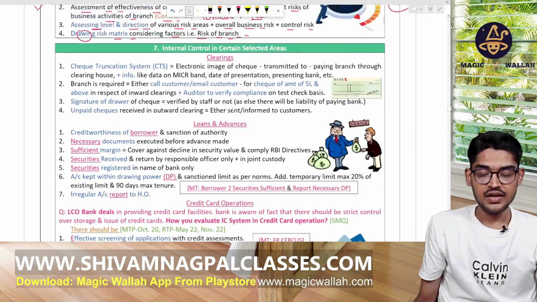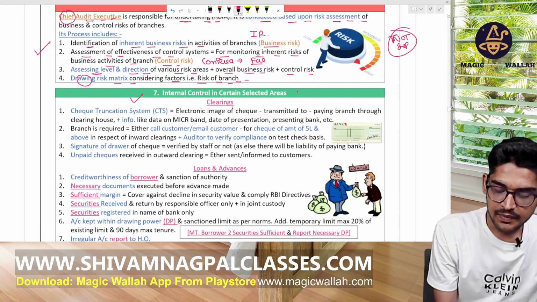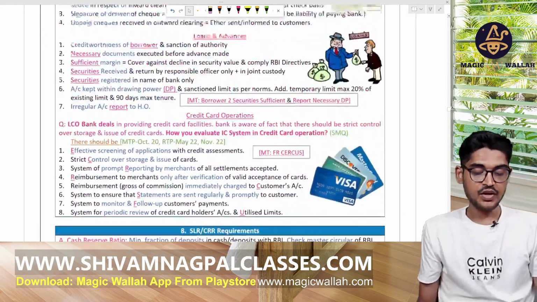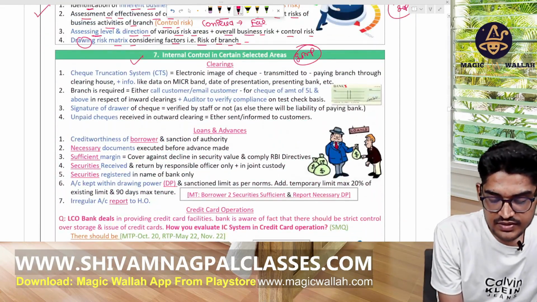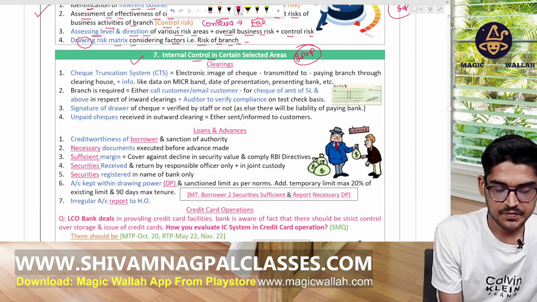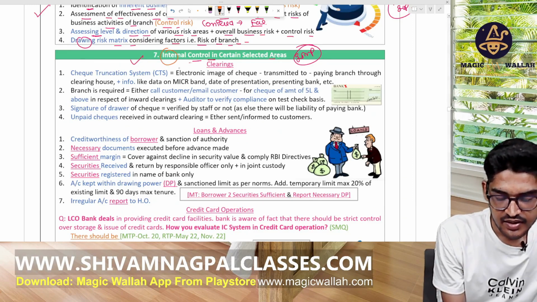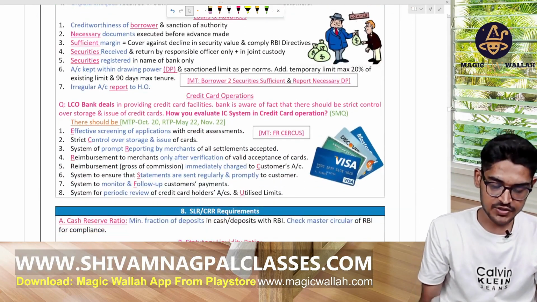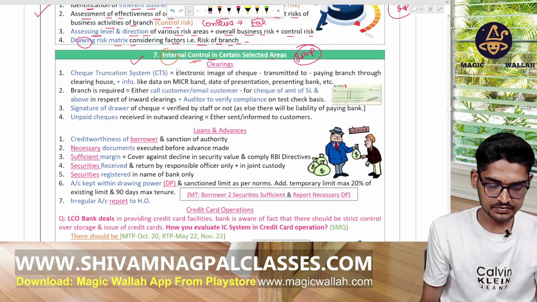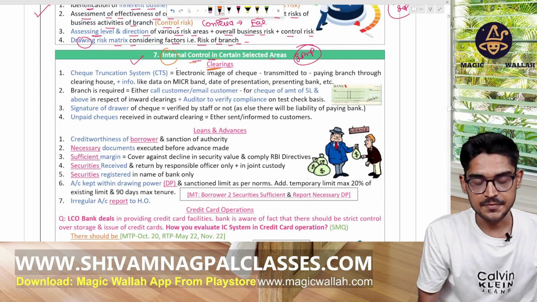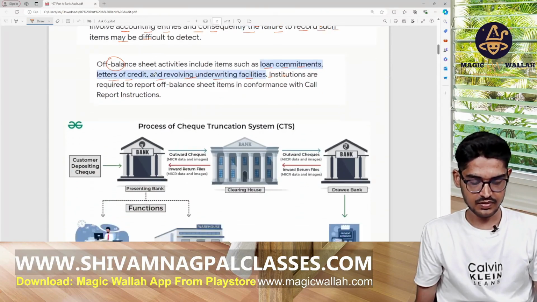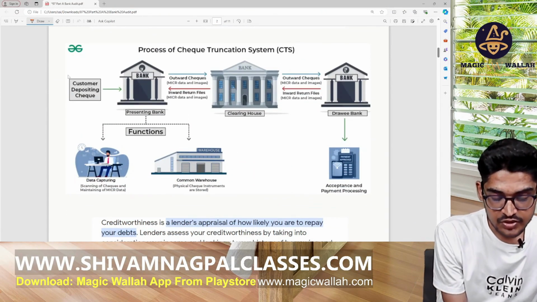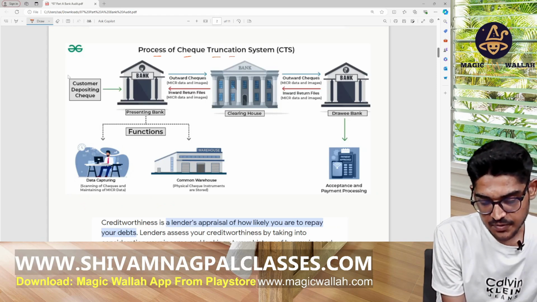Now this point is very, very important, for example, and a question may be framed on this. So we have to check the internal control in certain selected areas: for clearing, for loan advances, for credit card operations. Now see here, for the clearing purpose, in the bank there is a process of cheque truncation system, CTS.